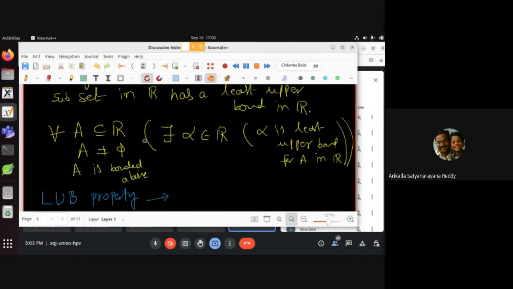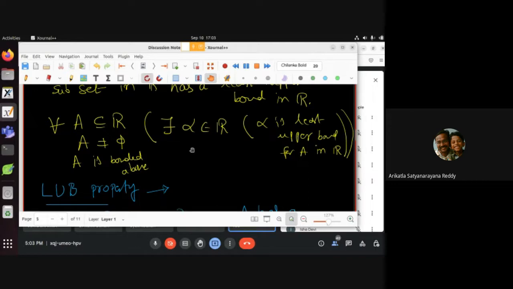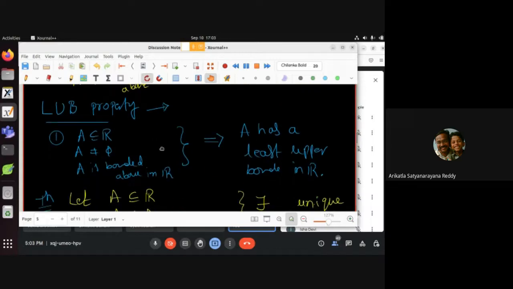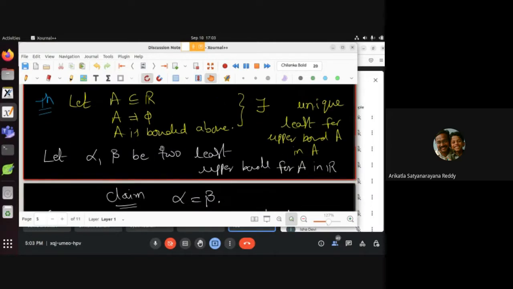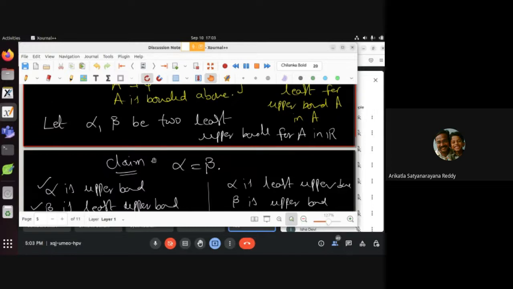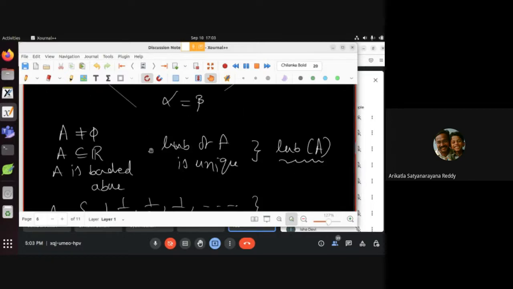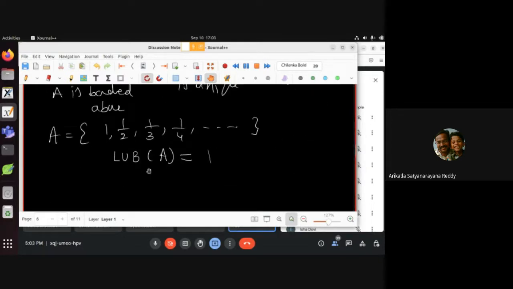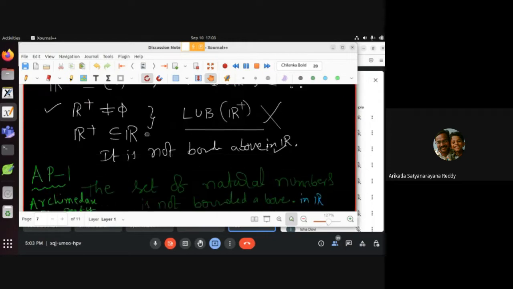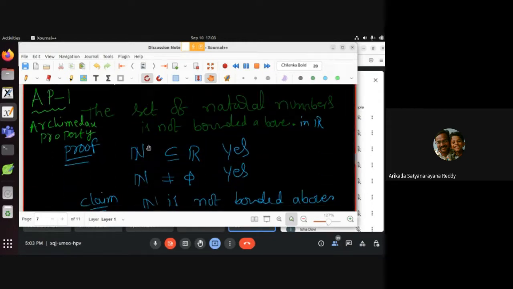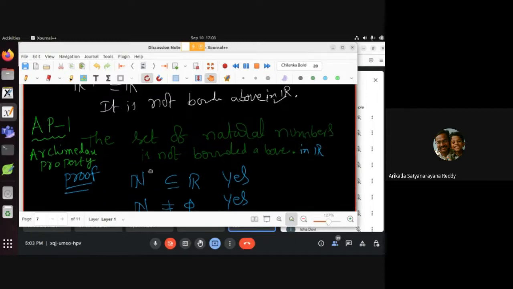How do we state it by using quantifiers? For every non-empty subset A bounded above, there is an alpha belonging to R such that alpha is the least upper bound for A in R. Then by using this, we proved that the least upper bound is unique. I hope you have gone through the proof one more time. Then we have some examples of LUB. Then we stated AP1: the set of all natural numbers is not bounded above in R. I hope you've gone through the proof.